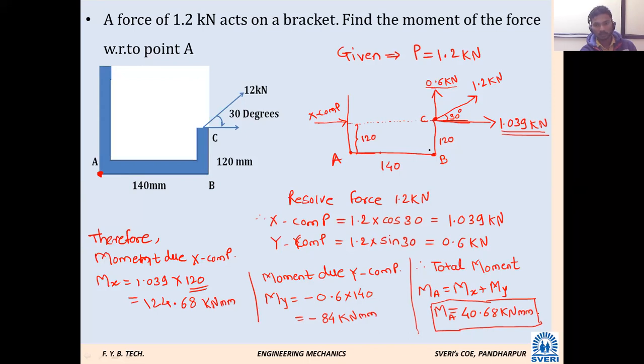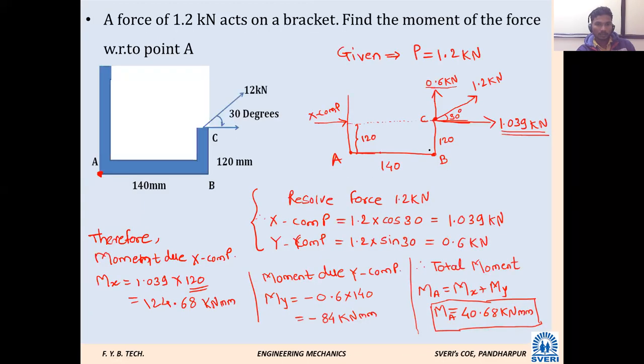Any problem? Yes, sir. Calculation of distances, resolution of force. We have seen many more problems for resolution, but here resolution of force is a part of this problem. Initially we have just resolved here, a resolution done in one step. That's why I was telling in which case you have to take the cosine function, in which case the sine function. Likewise here, a number of forces will be there in one problem. It has to be resolved again step by step. Then we have to consider the sign convention for moment, that is also required. Shall we go next? Yes, sir. Next.